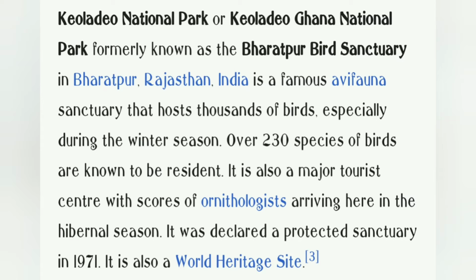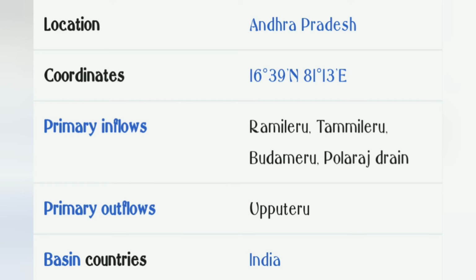Then we have Keoladeo National Park, or Keoladeo Ghana National Park. Let's first know about what all it's there. It's Bharatpur Bird Sanctuary. It's in Bharatpur, Rajasthan, India. Famous avifauna sanctuary. So now, since it's in Rajasthan, India, this second option is not correct. Then we have the third one. Koleru Lake is in Andhra Pradesh. The primary inflows are Ramileru, Tamileru, Budameru, Polaraj Drain, and the primary outflow is Upputeru. The basin country is India. So the third option again gets incorrect.